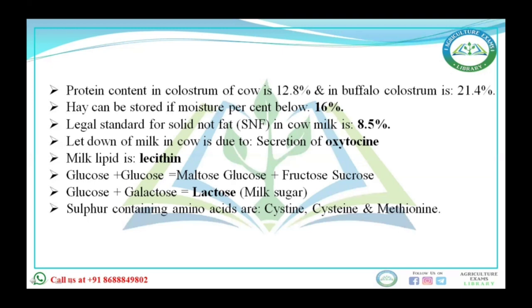And then amino acids are divided into two parts. One is essential amino acids and the other is non-essential amino acids. Essential amino acids are those amino acids which are required from outside, that is, not present in the body.